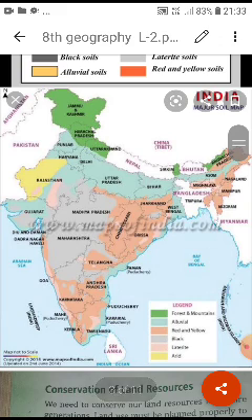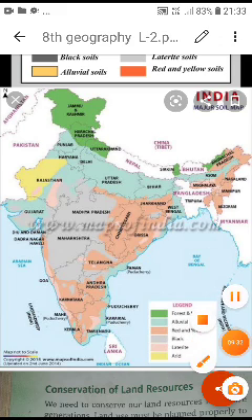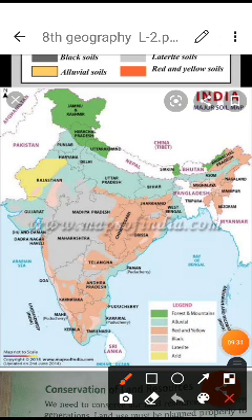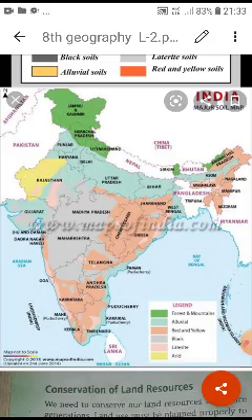And if you are willing to know about the states' names, according to what I have explained, in both the maps you can see the area, it means Rajasthan. Rajasthan has the desert soil or the arid soil. We have the mountainous and forest soil in Jammu Kashmir, Himachal, Uttarakhand, and some places like Arunachal Pradesh. The color is already given here, and by this the name is given, so it is for better understanding.